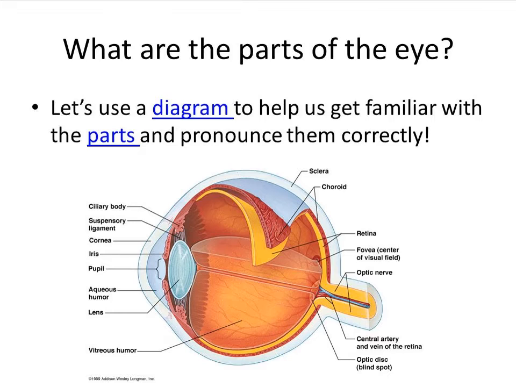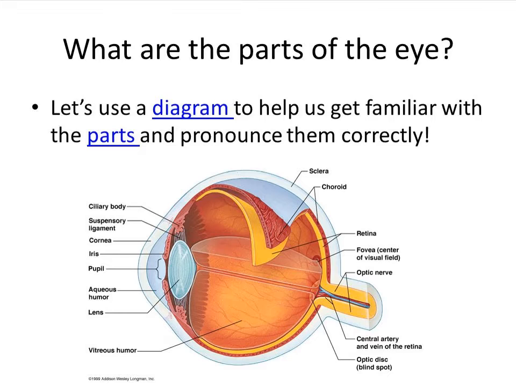The choroid is a thin layer behind the cornea. The lens helps focus light on the retina to form an image. Everybody see the lens? The lens helps focus light on the retina to form an image. Retina is the third layer.